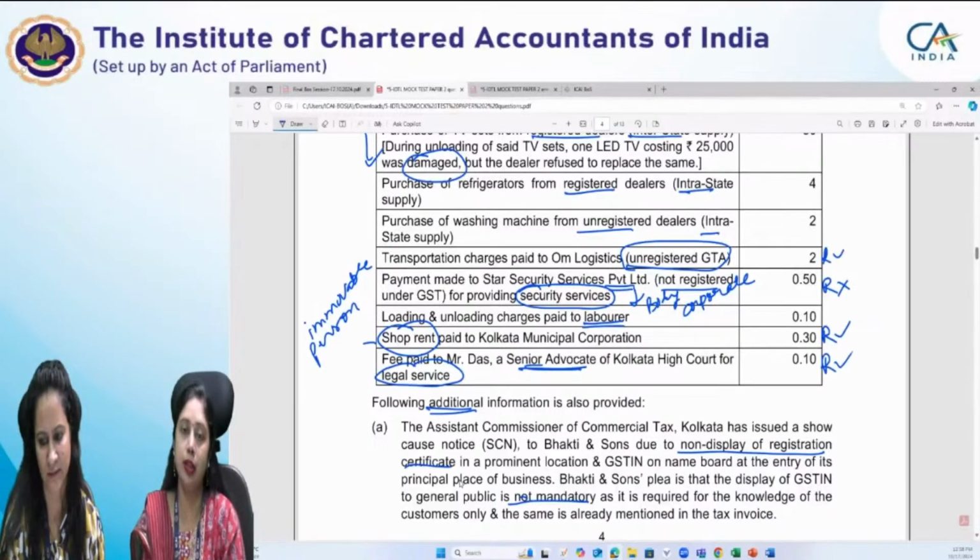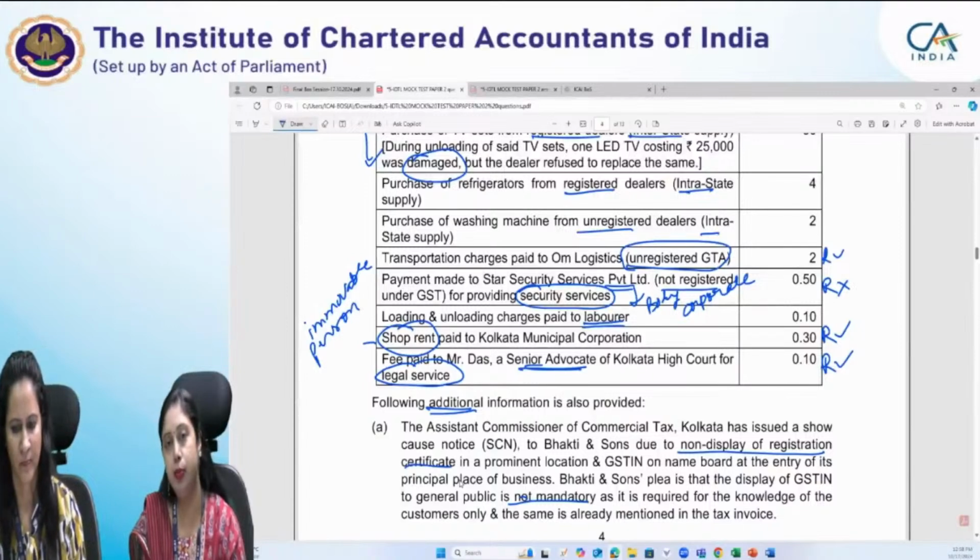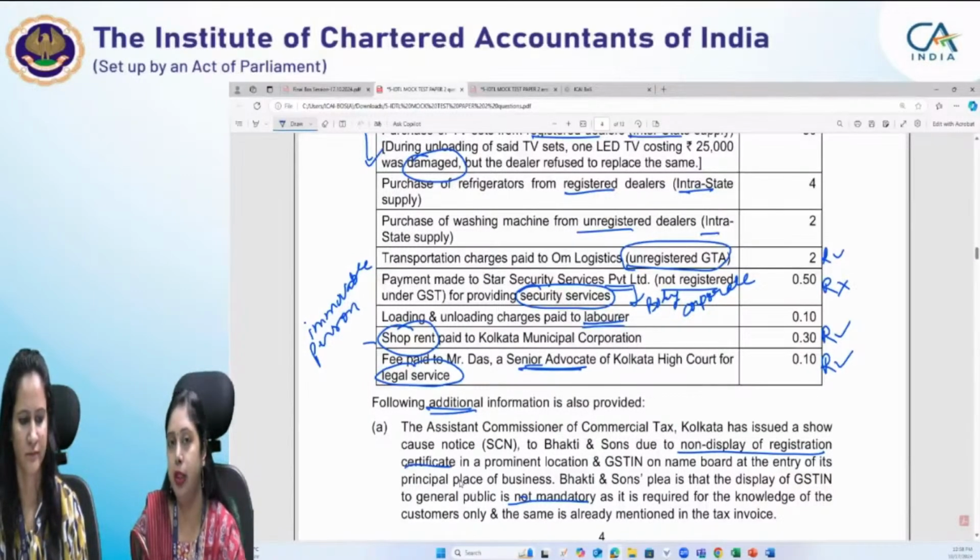And past year's turnover is also more than the threshold limit for registration. The same applies for the Kolkata Municipal Corporation also. Yes, it is not less than 20 lakhs. Yes. So as we know, in this case only the value of supply was asked.